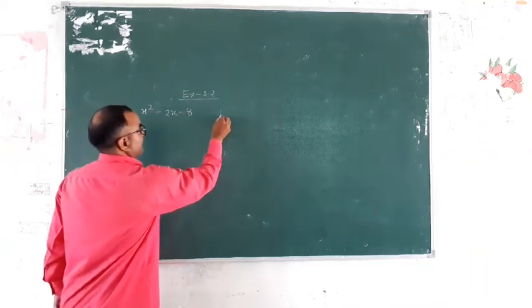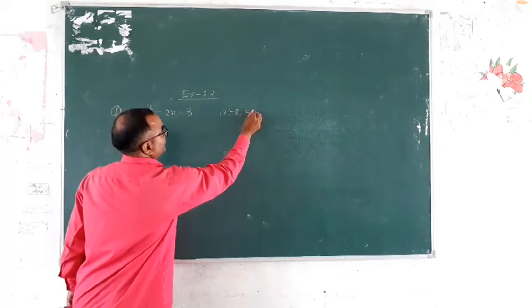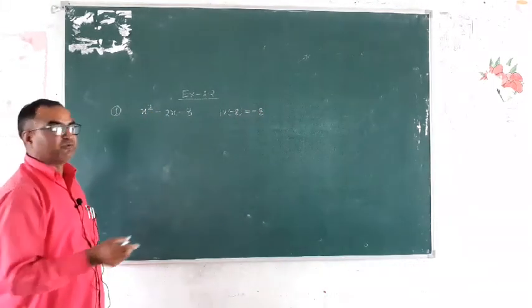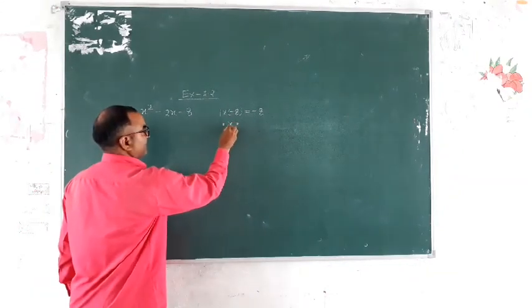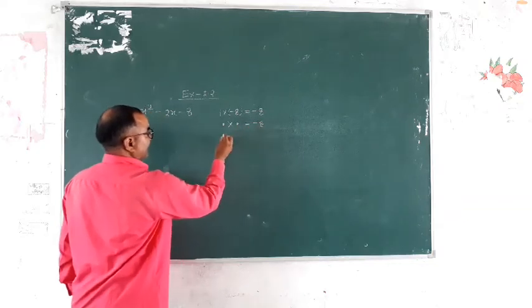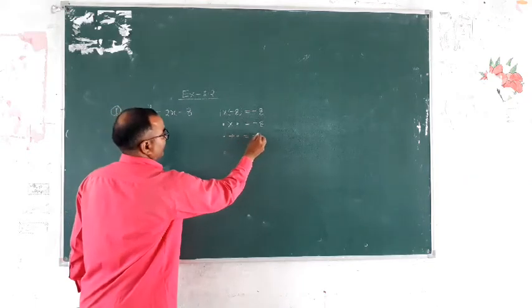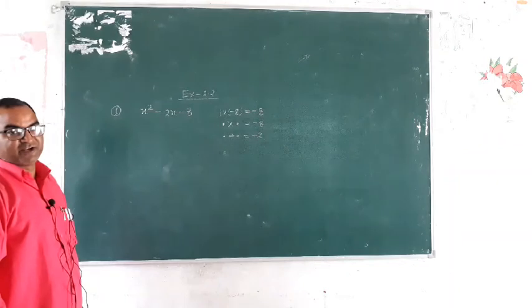So 1 multiplied by −8 is equal to −8. Break −8 into two parts, such that the product between them is equal to −8 and the sum is equal to −2, the coefficient of x.